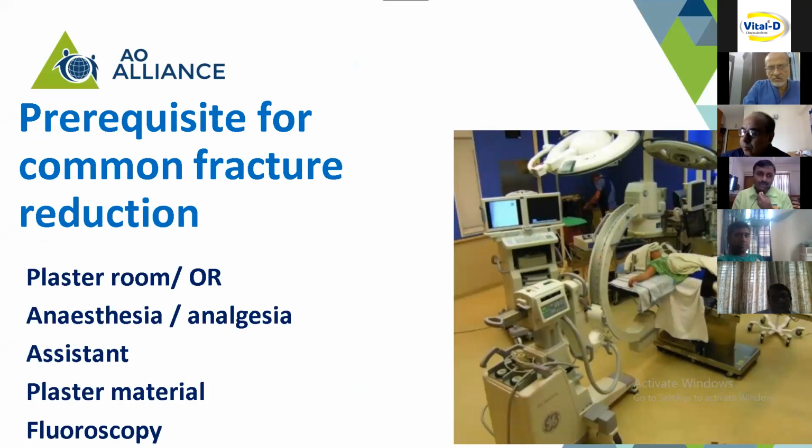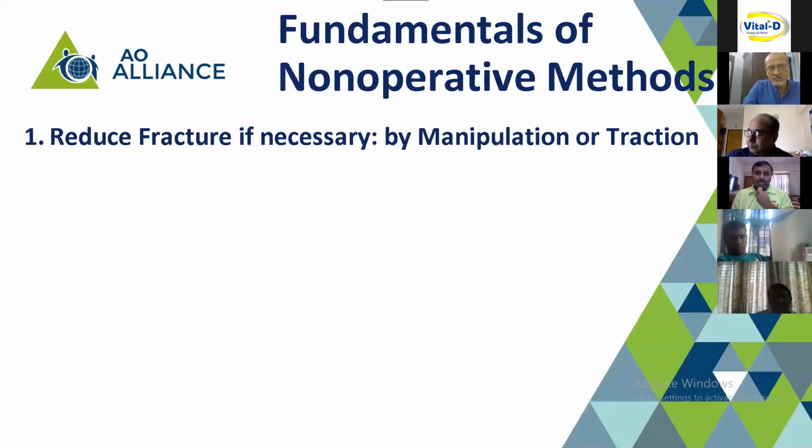So what are the prerequisites? A well-equipped plaster room or operative room, adequate anesthesia and analgesia, a competent assistant, plaster material and accessories, and fluoroscopy. Note that not all fractures need reduction. So we have to identify which fracture needs reduction, and if it needs reduction, it is done by traction, counter traction, and manipulation.